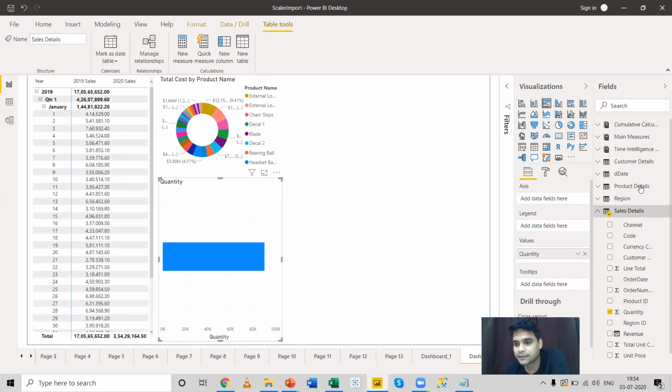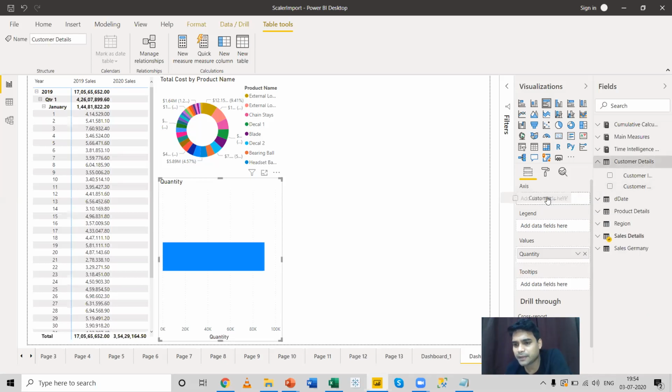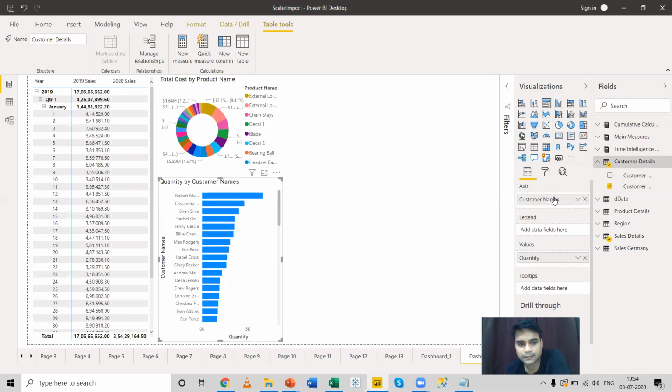And I can take the customer name in the axis. So we have a pie chart, we have a quantity table over here, we have a bar graph over here.